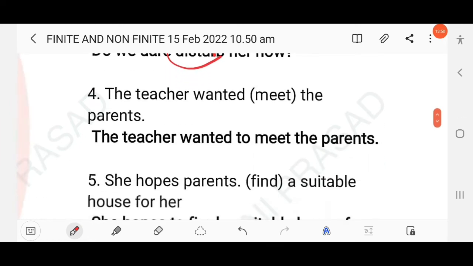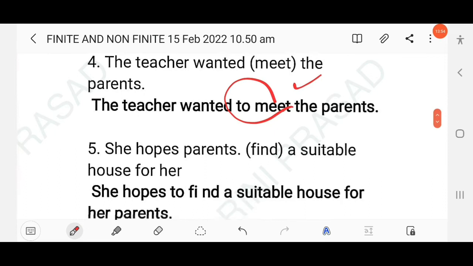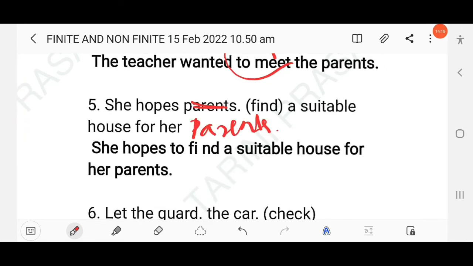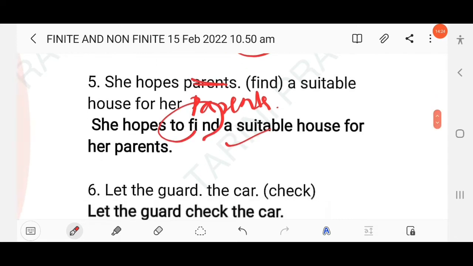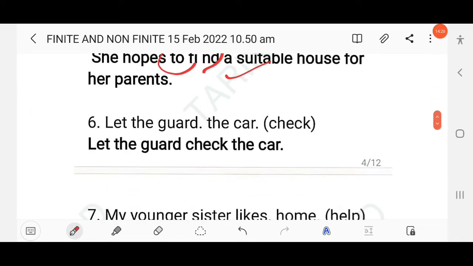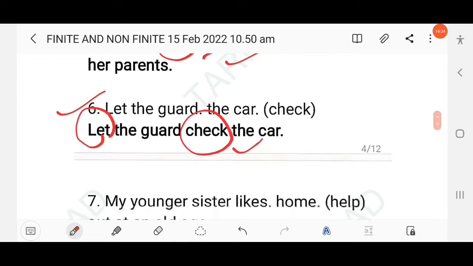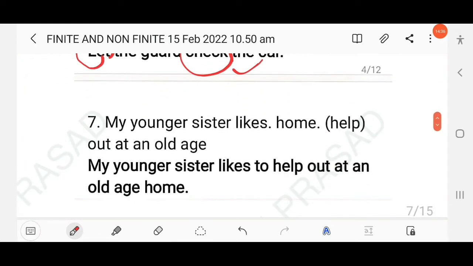Then next: the teacher wanted to meet. Here to plus infinitive will be used. Then next: she hopes to find. Here to plus infinitive will be used. Then next: let. As in the first question we have already discussed, let the guard check the car, not "to check". Right. Then next: my younger sister likes.